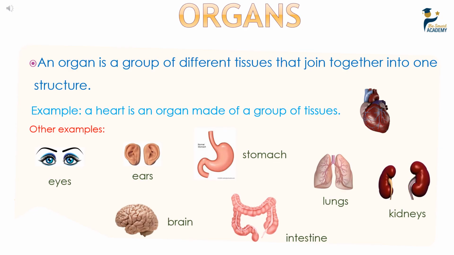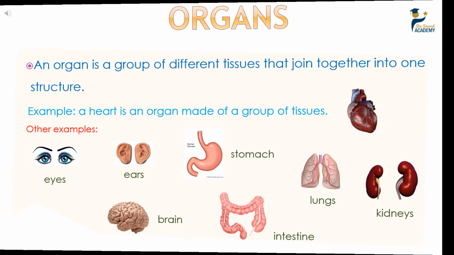Now, we will talk about the third level of organization in the human body. It is organs. An organ is a group of different tissues that join together into one structure. For example, the heart is an organ made of a group of different tissues. Other examples of organs are eyes, ears, stomach, lungs, kidneys, brain, and intestine.